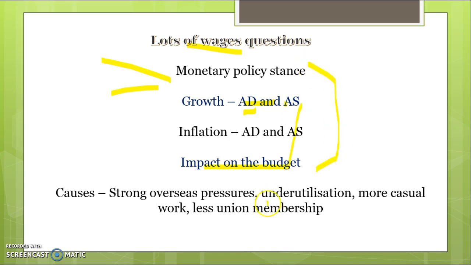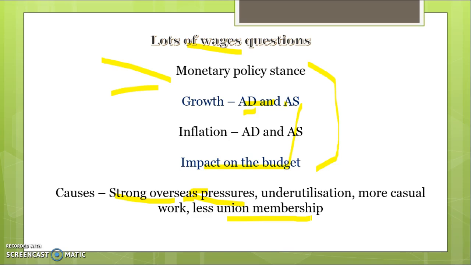For the first part of the question, the main causes of a lack of wage growth, there are strong overseas pressures. Because we're in a globalized world, we've got to keep our wages down so we can compete with other entities. Otherwise, we'll just go broke. There are high levels of underutilization, so supply of labour is exceeding demand. And then some really specific things. The high level of casual work means that business is more flexible, which is keeping wage pressures down as well. And the lack of union membership is another key thing. Fewer people are protected by unions these days, which means that it's harder to fight for higher wages, particularly in low-skilled professions.